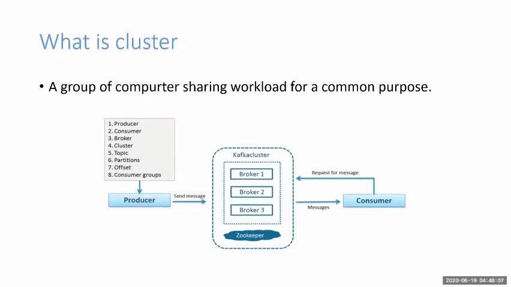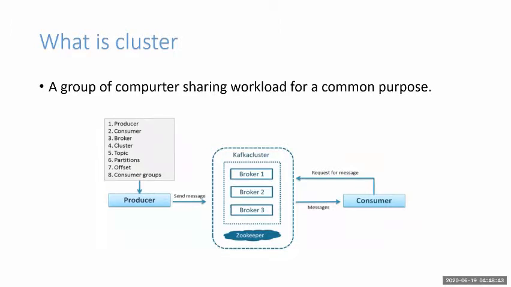A group of something, a combination of a group. Yes, exactly. A cluster is nothing but a group of computers where all the computers or instances act together for a common purpose. If there is one producer and one broker, it's enough. But what happens if there are n number of producers who produce messages simultaneously and continuously send them to Apache Kafka?